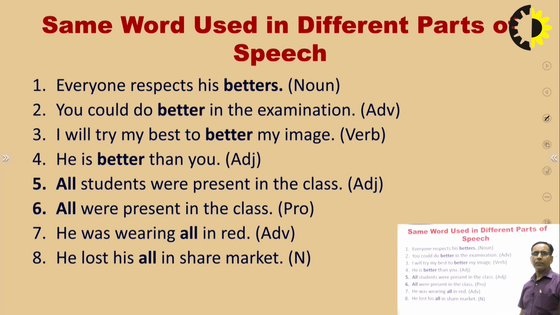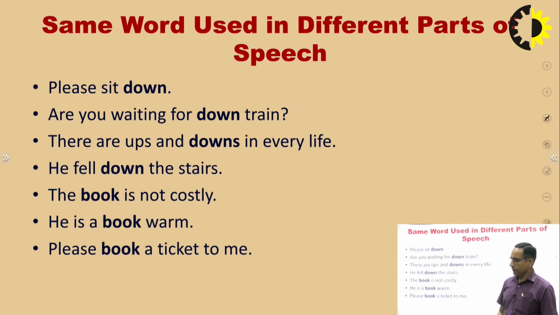Here I have written: noun, as I discussed, adverb, verb, adjective, again adjective, pronoun, adverb and noun. Some other sentences are also given so that the students can understand properly. Although there are so many sentences in books and on the internet, whenever you read any sentence and want to check the position of a word, you should be careful. Just keep their definitions or meaning in mind.